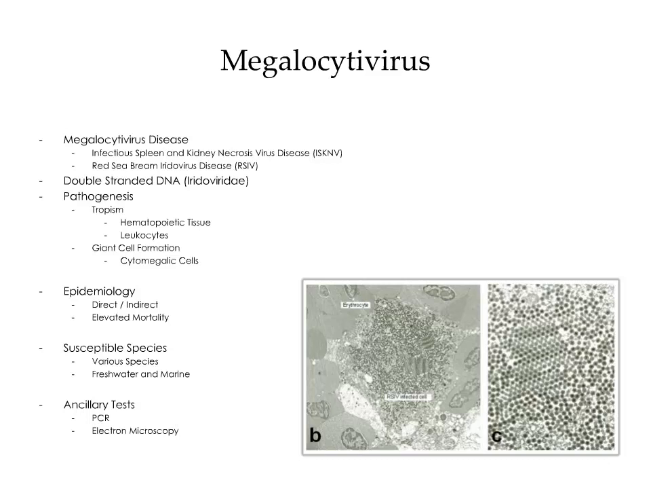In regards to epidemiology, transmission is either direct or indirect. Outbreaks are associated with elevated mortality. Various species are susceptible to infection in both the freshwater and the marine environment. Ancillary testing is available, including PCR and electron microscopy. The image on the bottom right illustrates the characteristic arrangement of virions, also known as a paracrystalline array.